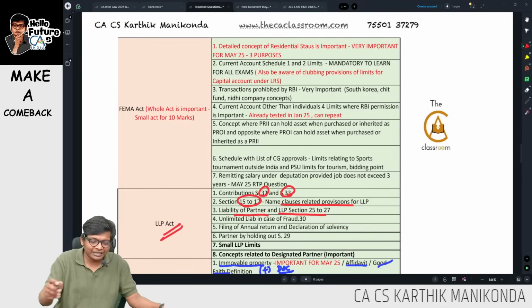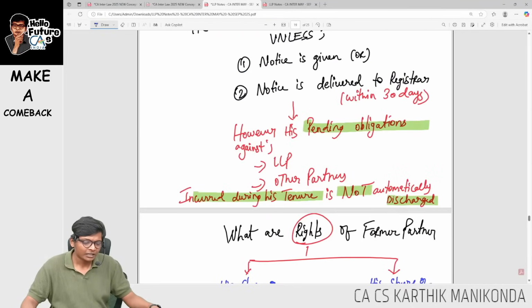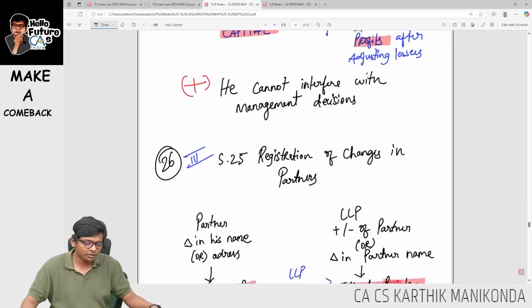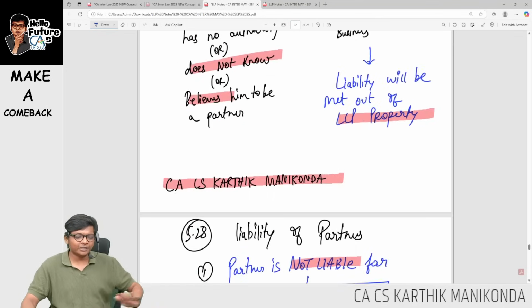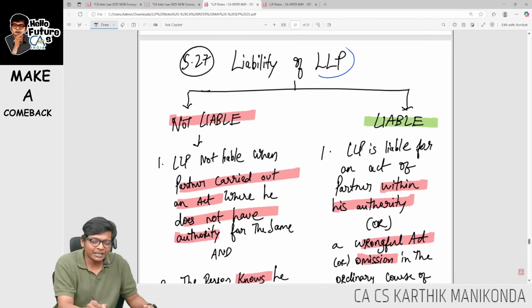Liability of partner and liability of LLP, section 25 to section 27. I would have given this towards the end of our chapter. In notes, beautifully I would have given liability of LLP, liability of partners, cases: when they are liable, when they are not liable.